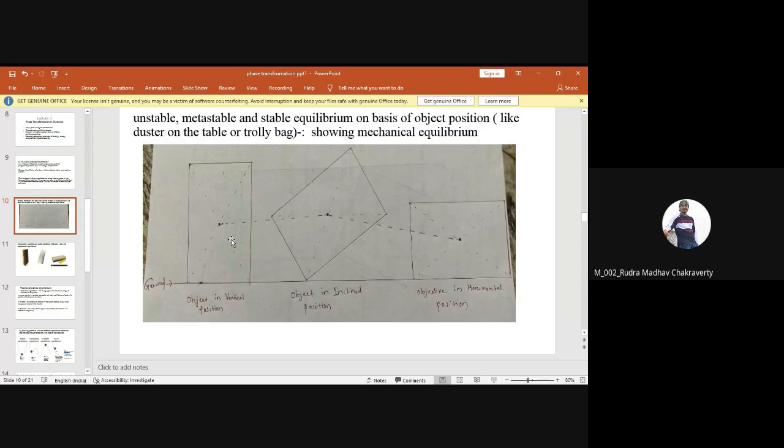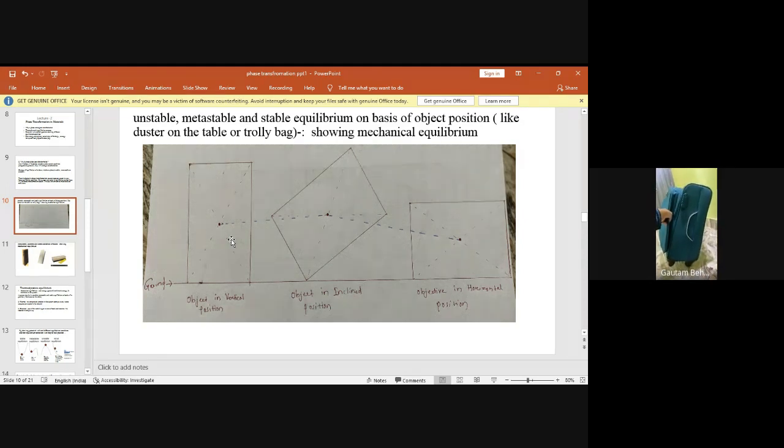Fall down, sir. So it will go to this position. Like this is the third position. Again, this is the first position of the trolley bag, in the vertical condition, and it is fine. There is no problem, right? But if I tilt it like this, applying a small force on this trolley bag, and if I release it, it will fall down like this.